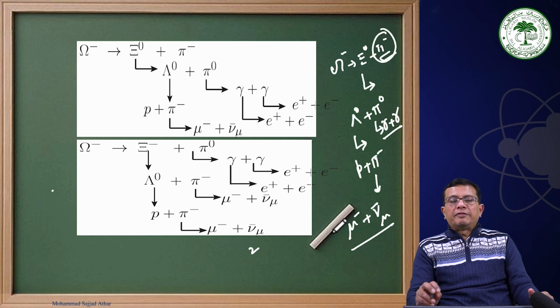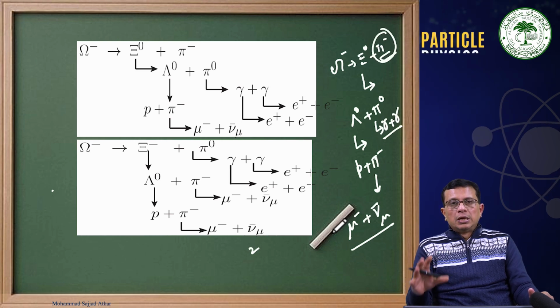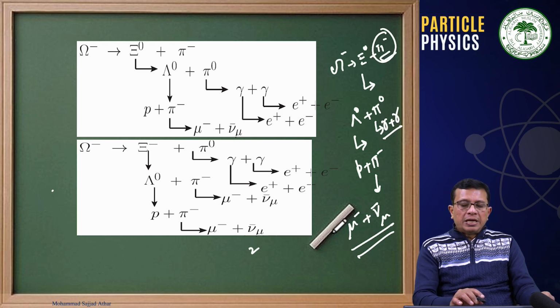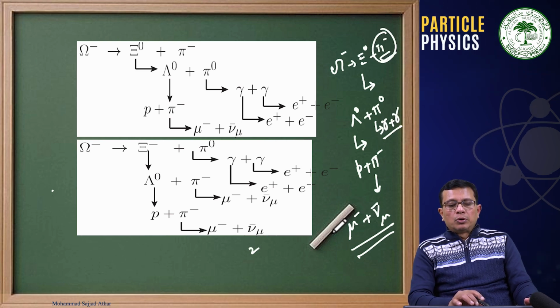The same fate will happen with this pi minus also. They have got a certain definite lifetime, and pi minus is also decaying via weak interaction to mu minus plus nu mu bar. Similarly, if we take another decay mode of omega minus, that is cascade minus and pi 0,